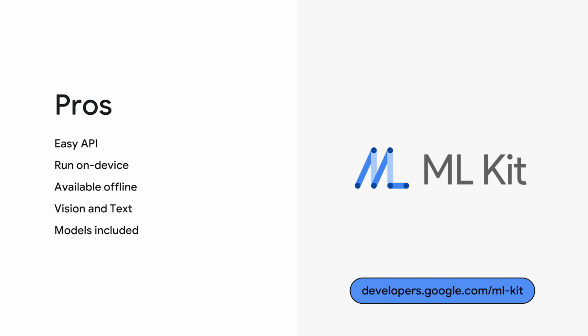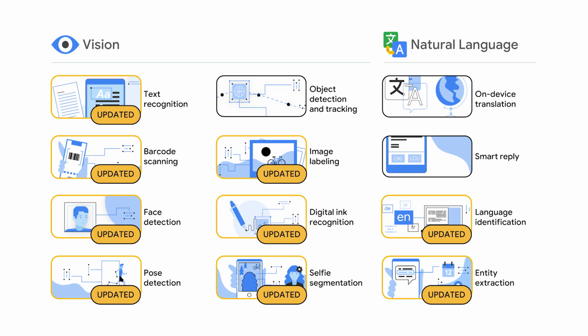The APIs all run completely on device, allowing for real-time use cases where you want to process a live camera stream, for example. The SDK also comes with fine-tuned models designed and optimized for on-device execution. ML Kit has many APIs for both vision and text to help you solve common problems like image labeling, object detection, OCR, barcode scanning, pose detection, translation, and many more.